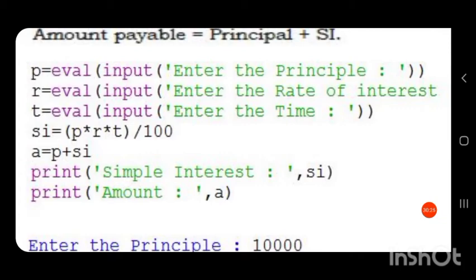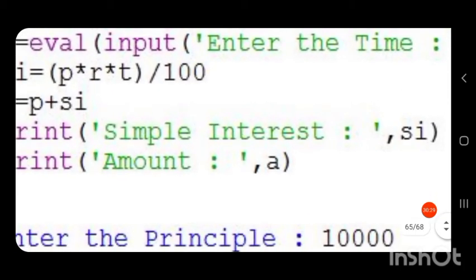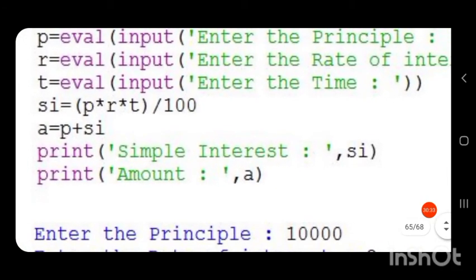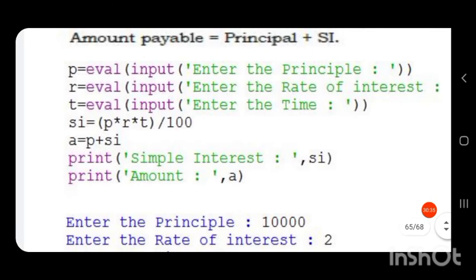Then print amount in single quotes, because I want amount to be printed like this: amount, comma, A. A is not enclosed in single quotes. We need the value obtained for A.